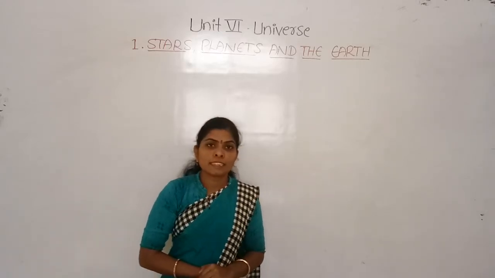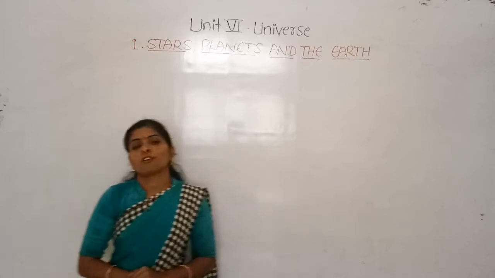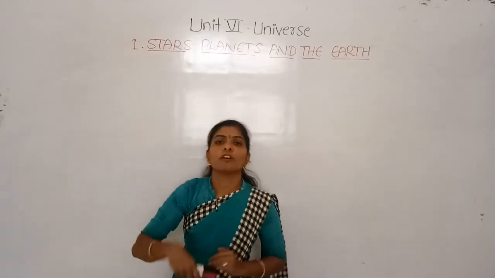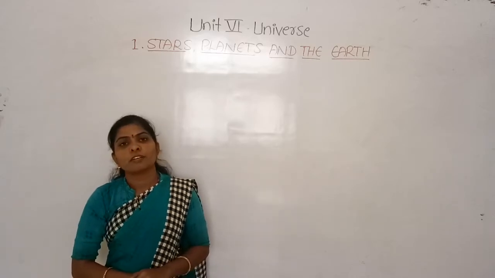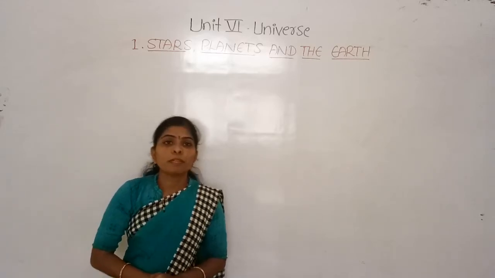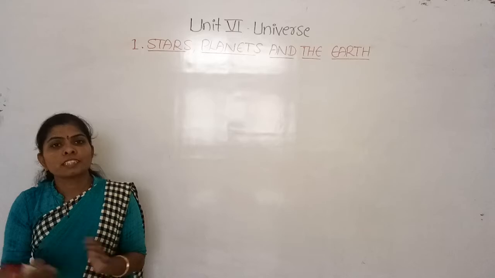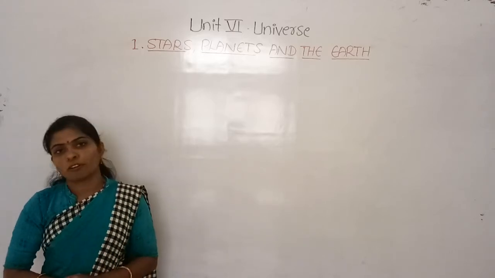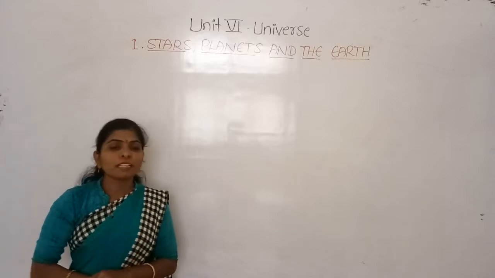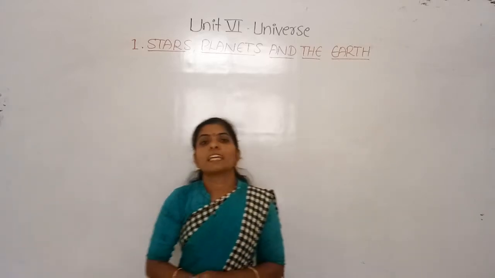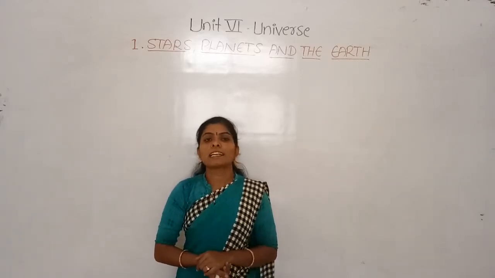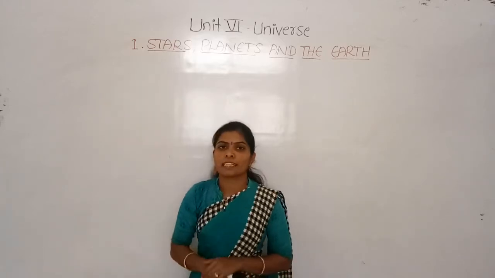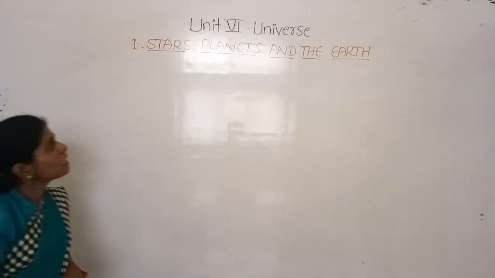Since the stars also emit their own light, we can call them luminous bodies. Since they are very large, they are heavenly bodies. These luminous heavenly bodies that emit heat and light of their own are called stars.